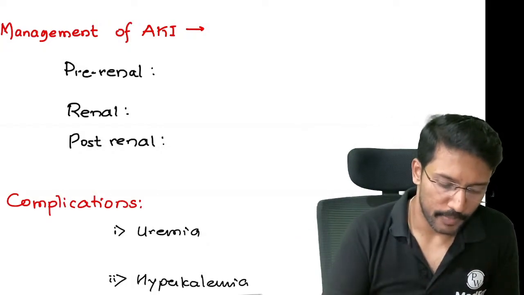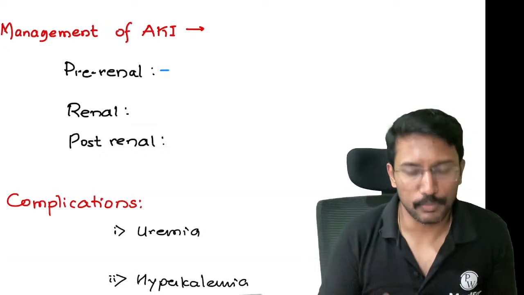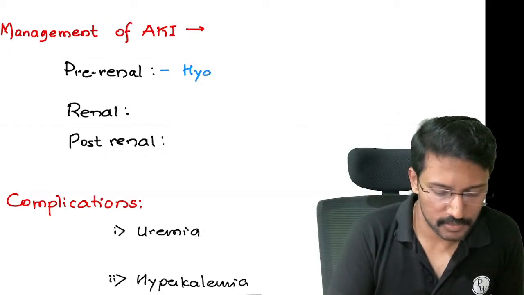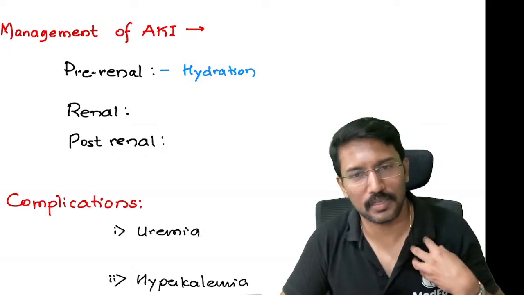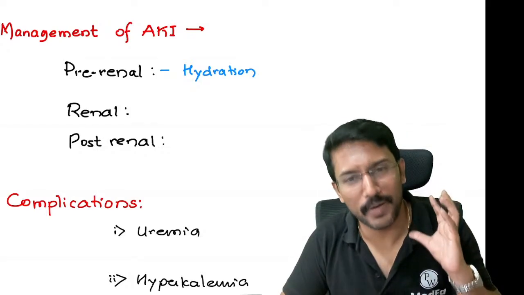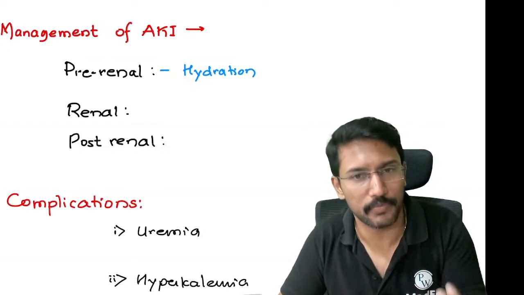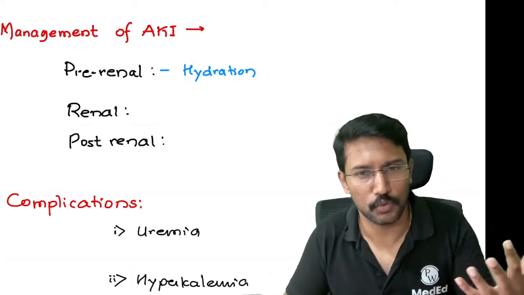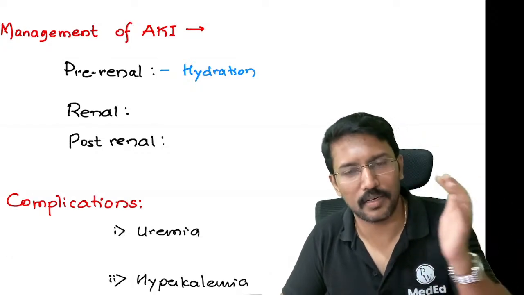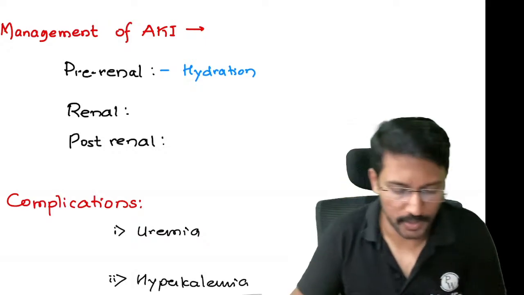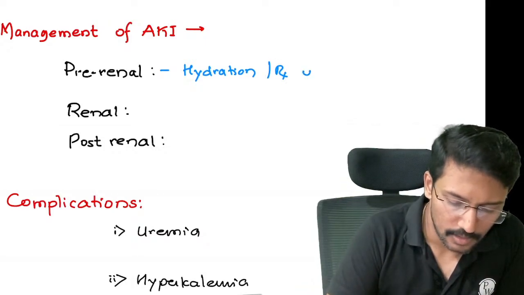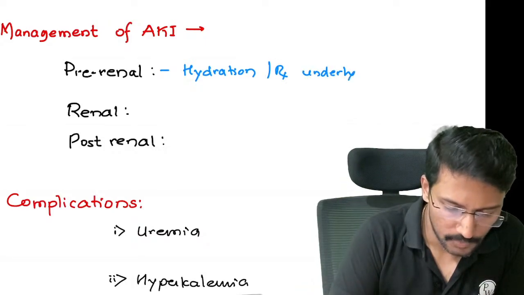Now coming to how do we manage pre-renal, the most important thing that makes a difference and helps the recovery is the hydration, because there is reduced perfusion of the kidneys. So maintain the good perfusion of the kidneys, the functions will increase, right? Typically you have loose stools, severely dehydrated, and your kidneys have shut down, right? Hydrate, the kidneys will bounce back. Apart from that, treat the underlying cause.